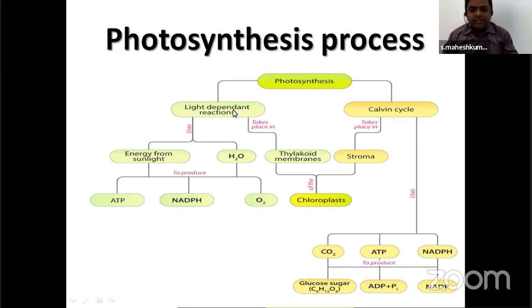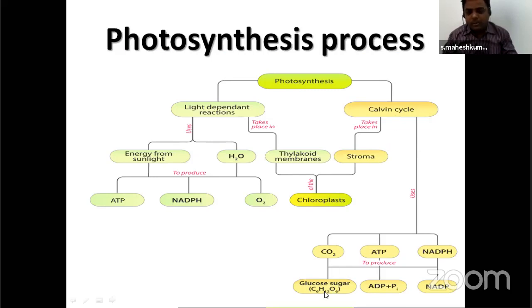In the light reaction, why is it called the light reaction? To complete this reaction in the thylakoid, light is needed, converting solar energy into chemical energy like ATP and NADPH and releasing oxygen. All this happens in the light reaction. The end products of the light reaction are ATP and NADPH. These are transferred to the stroma, which utilizes ATP and NADPH with the help of CO2 to synthesize glucose.